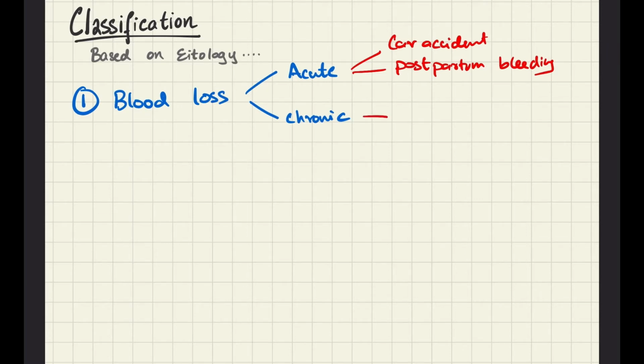Chronic is when, over a period of time, there is a slow blood loss which accumulates and causes anemia. Chronic blood loss could be due to a peptic ulcer, or due to some internal bleeding, which is very, very slow, gradual internal bleeding. These are causes of chronic blood loss.